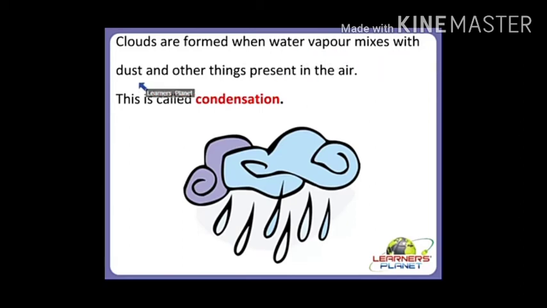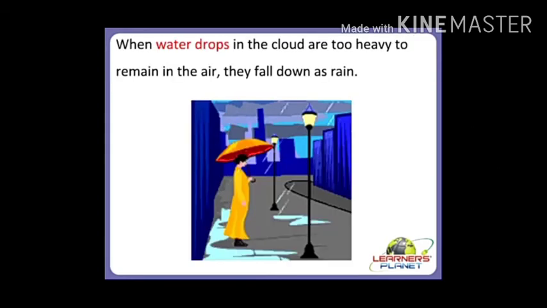This is called condensation. We have learnt what evaporation is. Evaporation is the process by which water evaporates in the form of water vapor. But condensation is the process where clouds are formed when water vapor mixes with dust and other things present in the air.